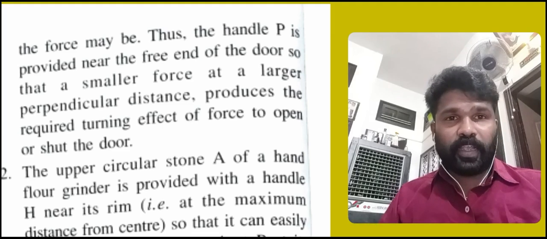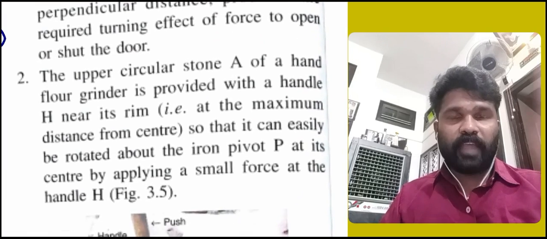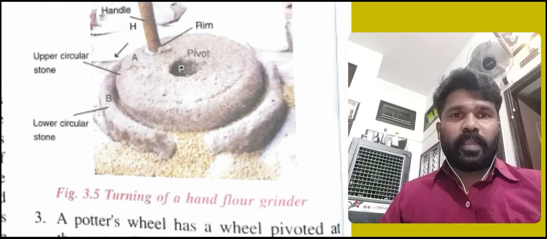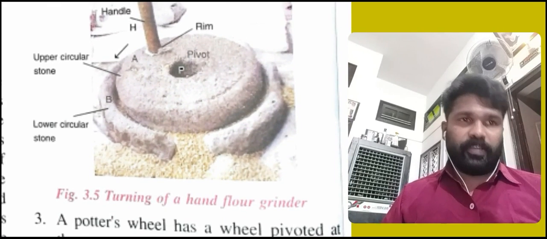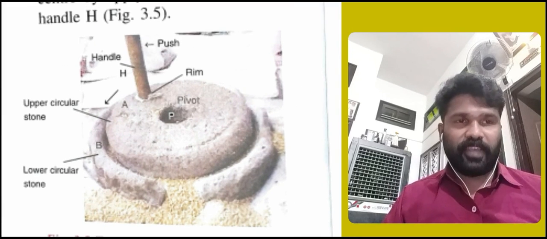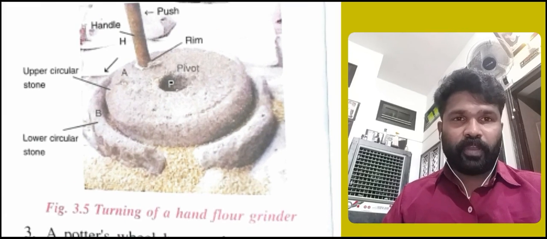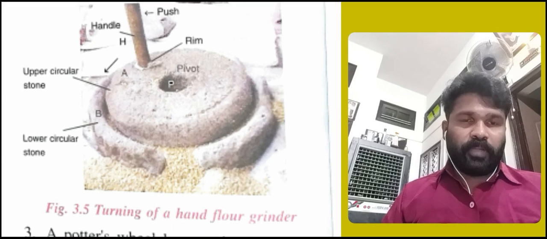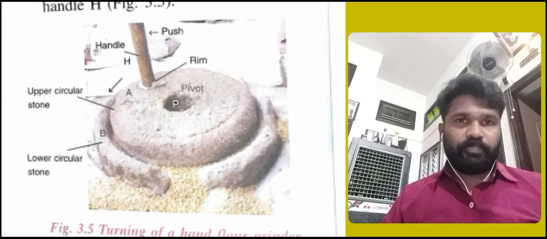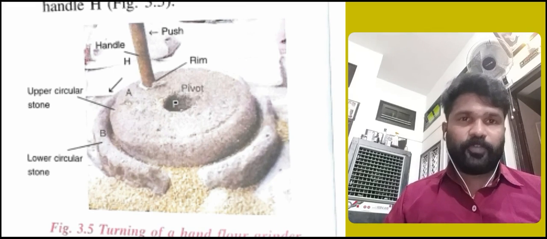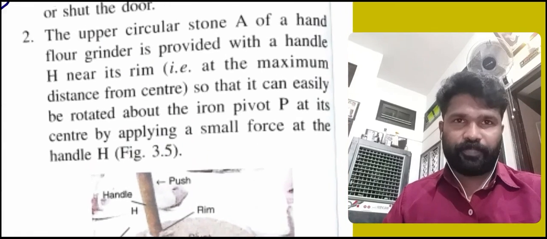Now our second example is the hand floor grinder. You see the old one, the hand floor grinder. Now we have the modern grinder, but in this old grinder, just observe what scientific fact we can see here.